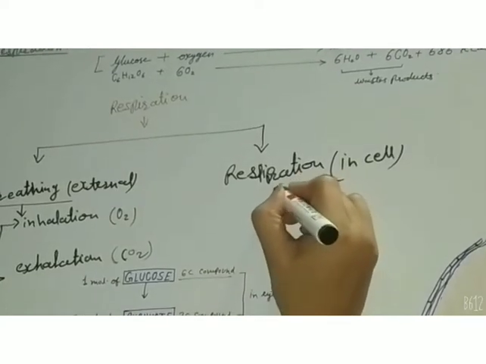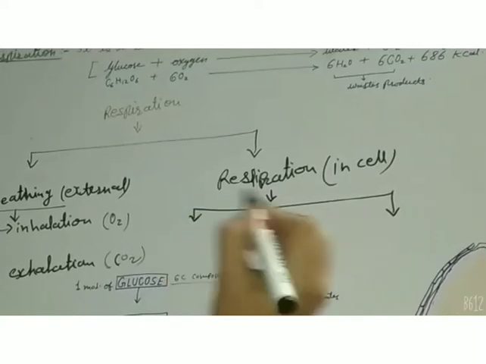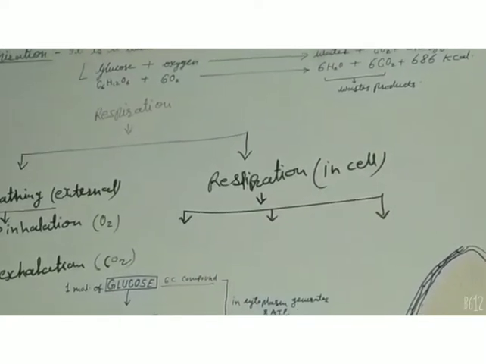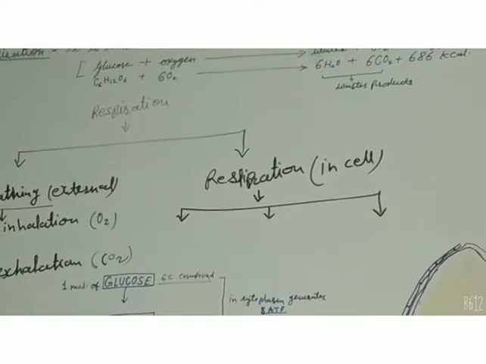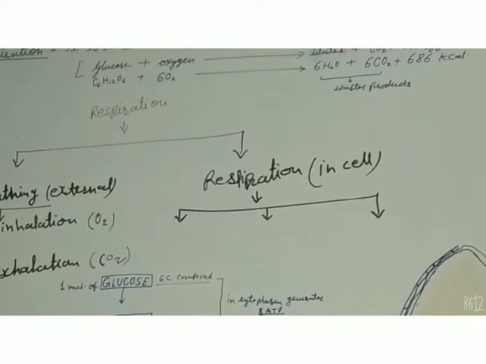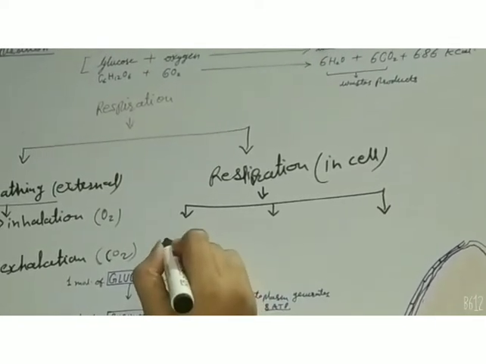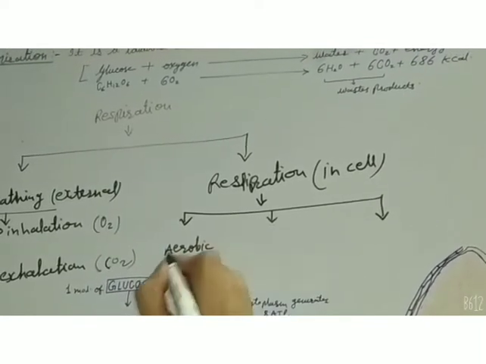In the case of respiration, it takes place in the cytoplasm and the mitochondria of the cell. So it takes place in three ways. If oxygen is available abundantly, then it is called aerobic respiration.